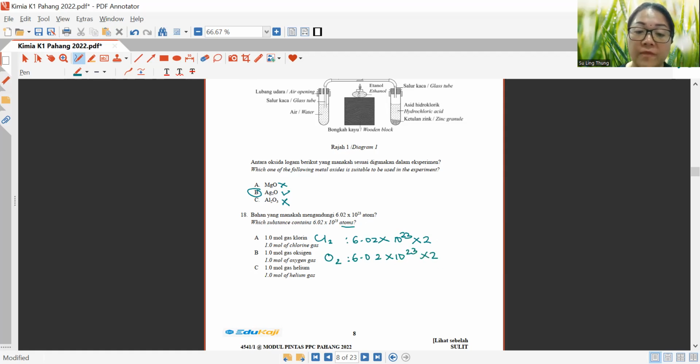All right. But for helium gas, because helium gas is an inert gas, you are not required to multiply by anything because helium is in the form of atoms itself already. Okay, it's so stable. It's a very stable gas. So that is why the answer is C.